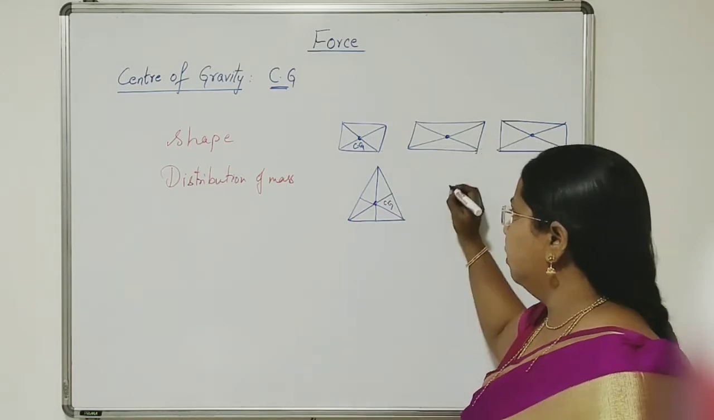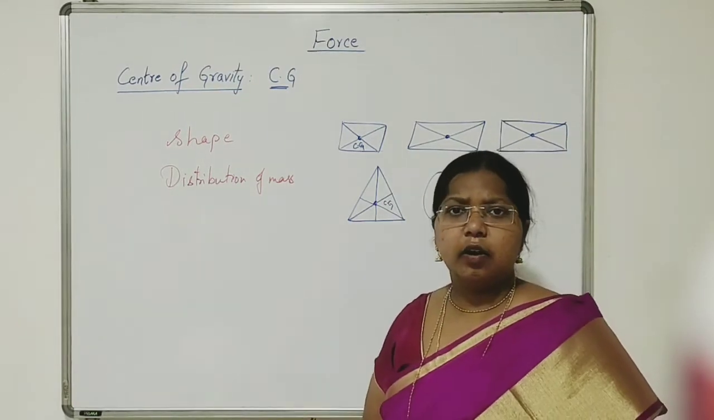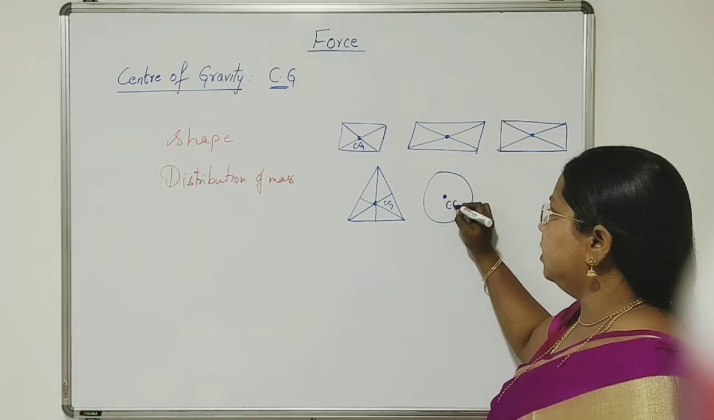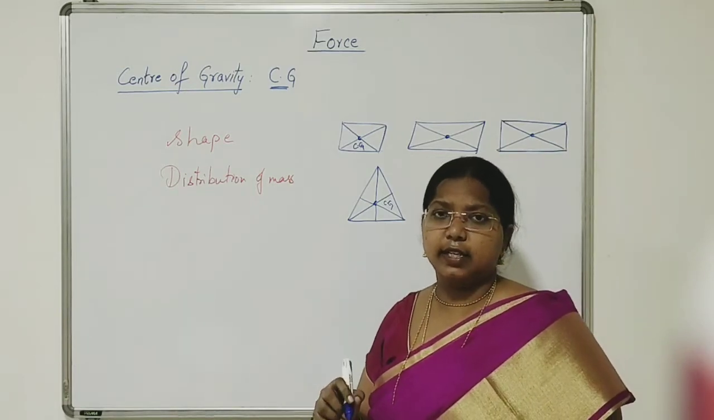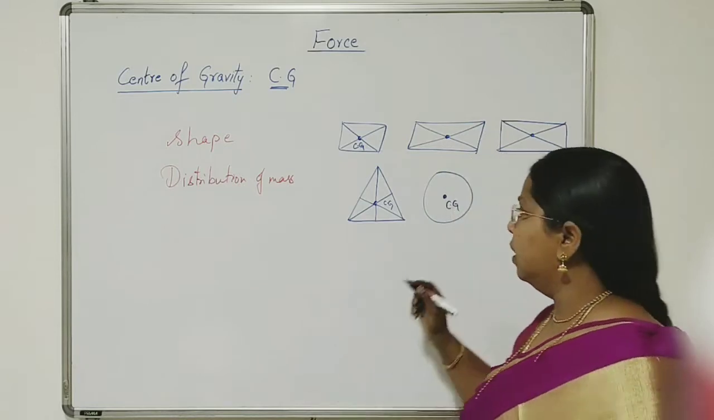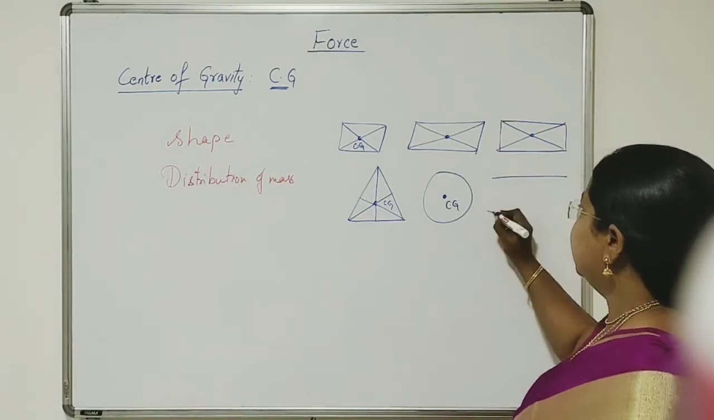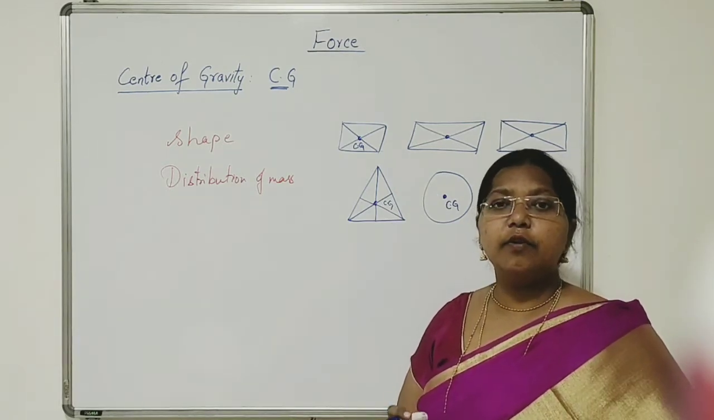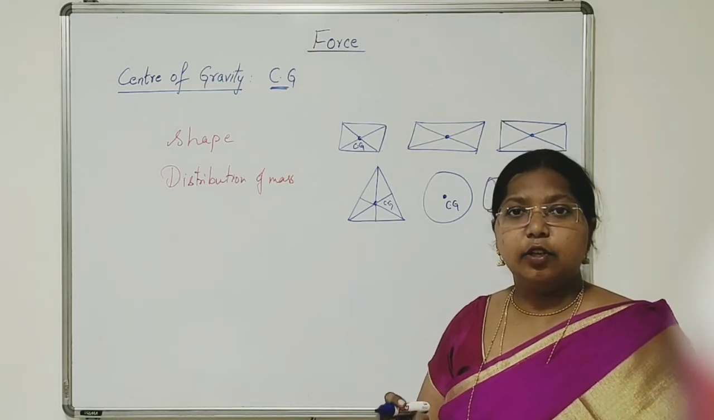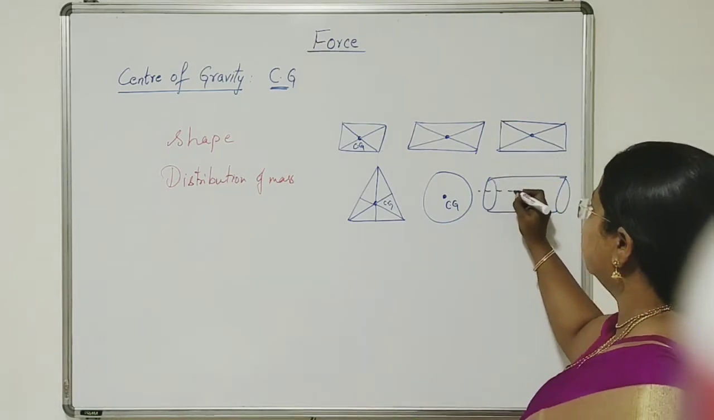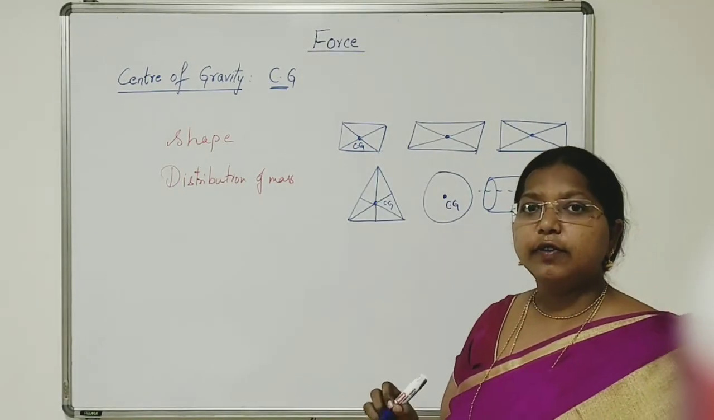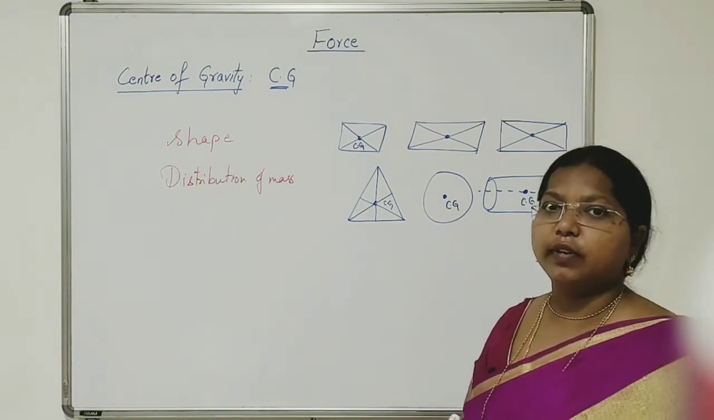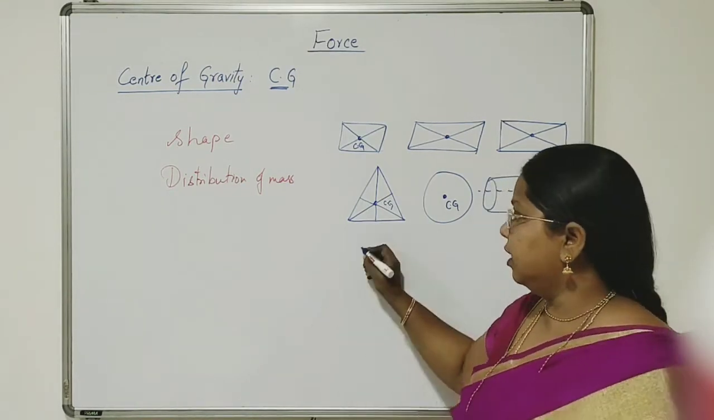Let's move on. For a circle, sphere, disc or ring, whatever the form, the center of gravity is at the geometric center. Next, moving on to a cylindrical shape. For a cylindrical shape, the center of gravity is at the center of its axis. There is an axis passing through the center of the cylinder, and the center of gravity of this cylinder is lying at the center of its axis.